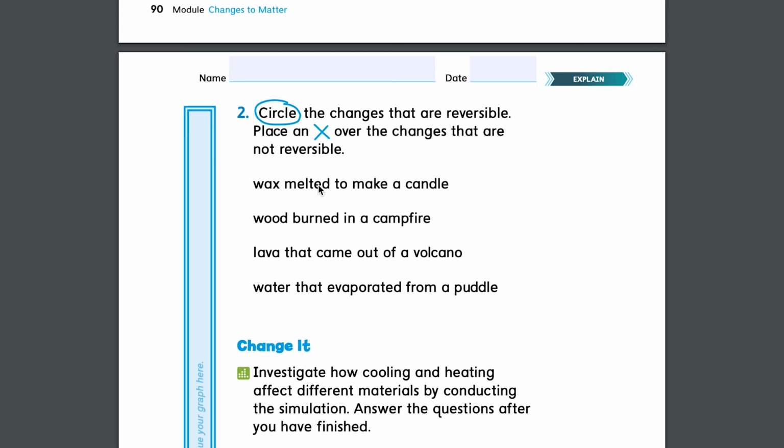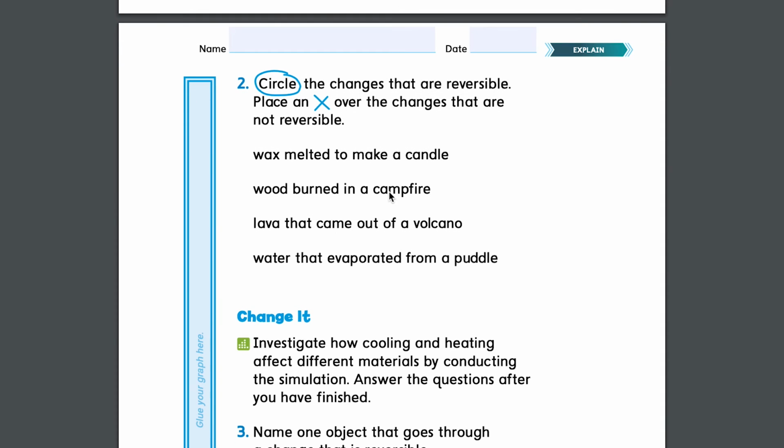So wax melted to make a candle. So yes, the wax can be changed from the candle back into melted wax. So if you have some liquid wax and you cool it to make a candle, a solid candle, if you melt that candle, it can go back into liquid. What about wood burned in a campfire? So we put a cross here because we cannot change the wood that is burned, that will now be ash, back into the solid wood.